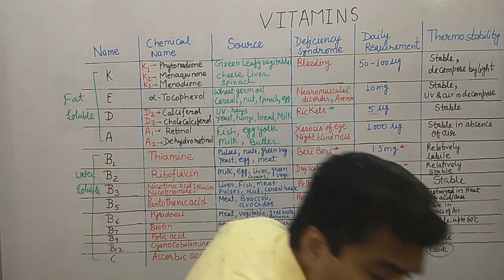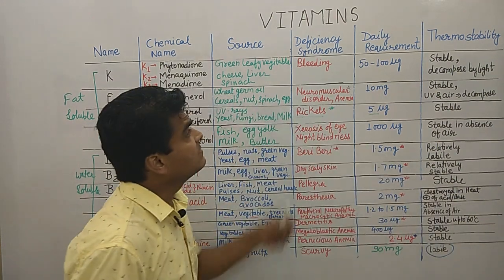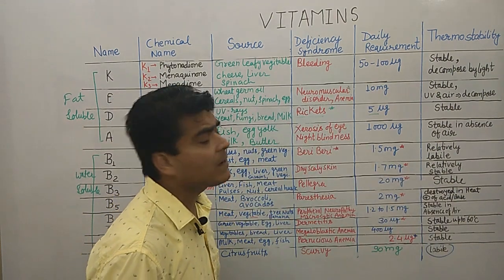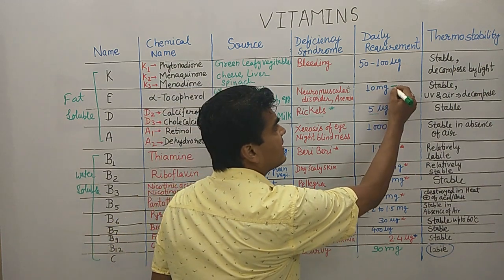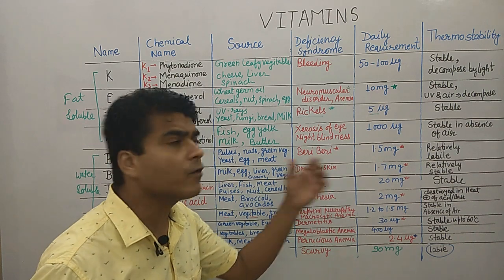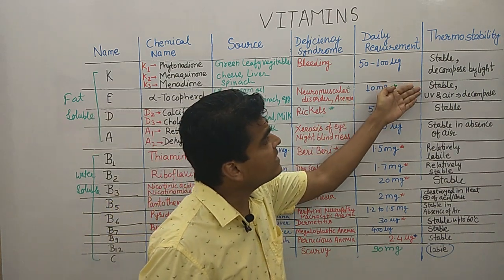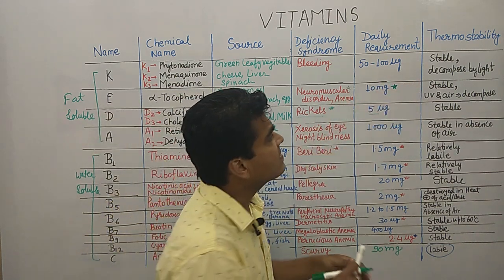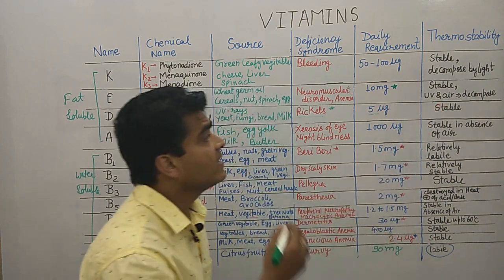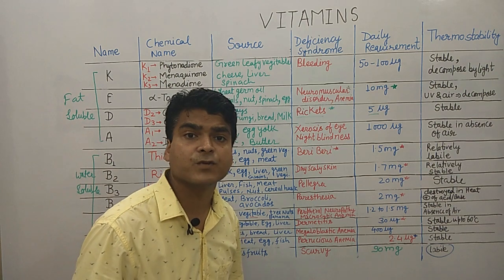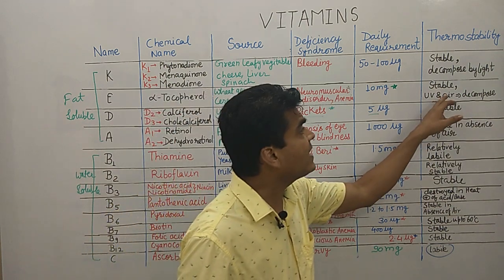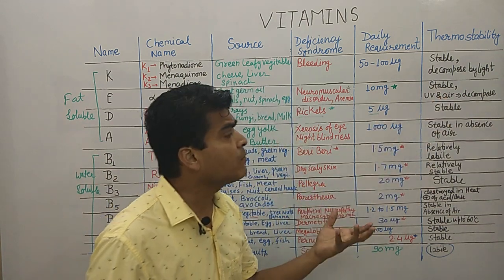Okay, everyone. Now moving forward, the daily requirement of this vitamin is 10 milligram. And looking at the stability, it is thermostable, and in the presence of UV light and air, it decomposes. So remember this, UV light and air decompose it.